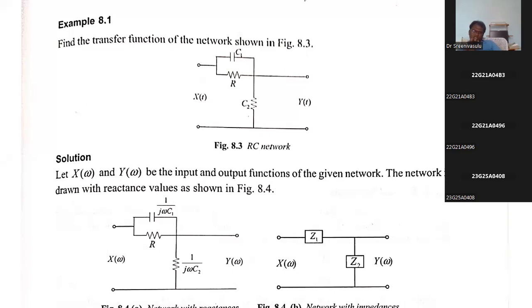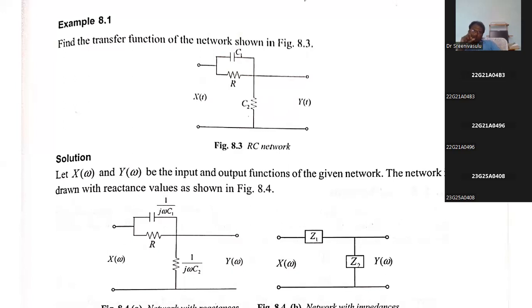Here, it can be directly converted into the Fourier transform, but my point is better we convert into Laplace. So x of t Laplace transform is x of s, y of t Laplace transform is y of s. Whatever current is flowing, I of t, is converted into the S domain as I of s. C1 becomes 1 by C1s, and C2 is also there, 1 by C2s.